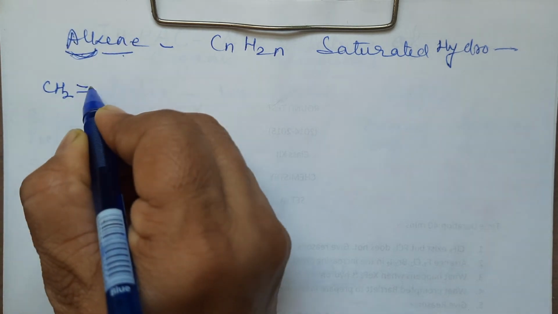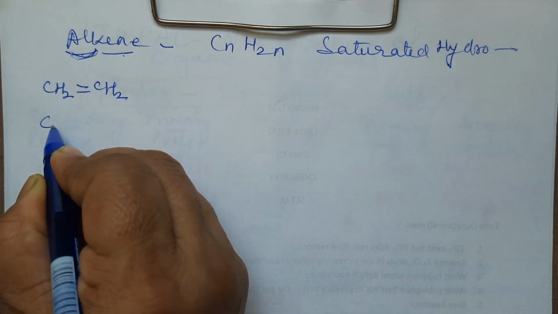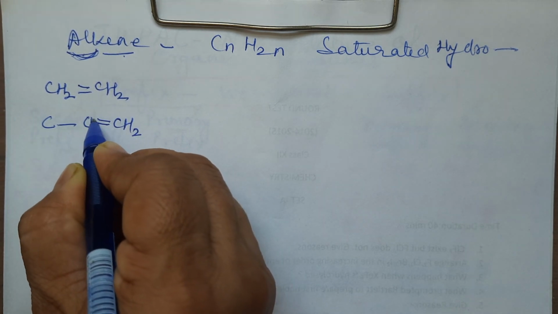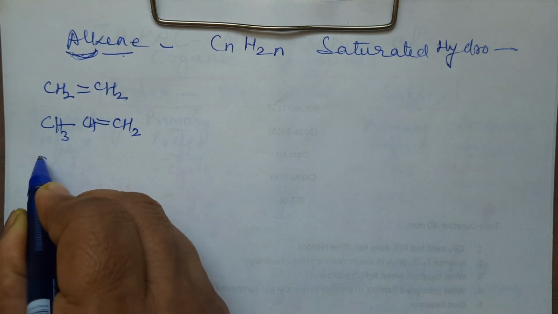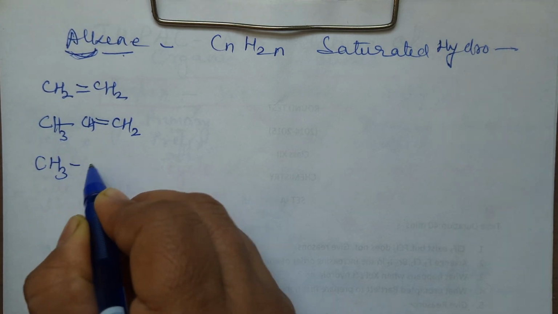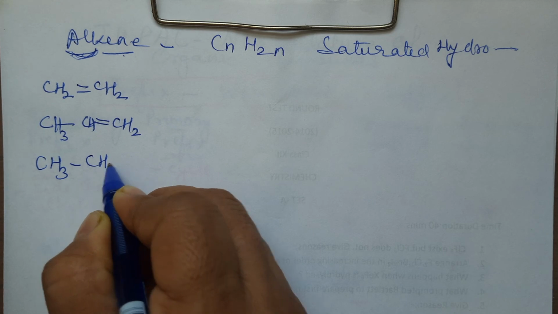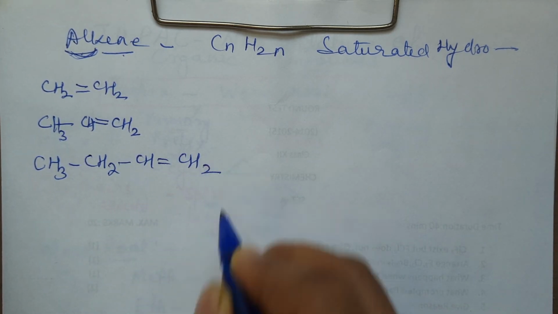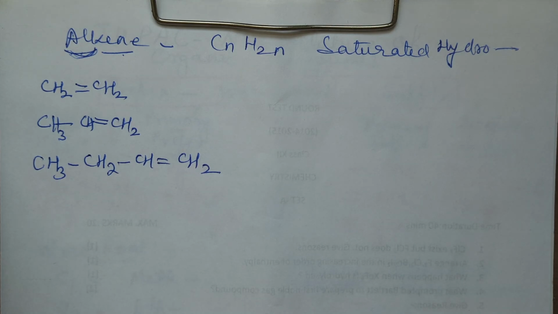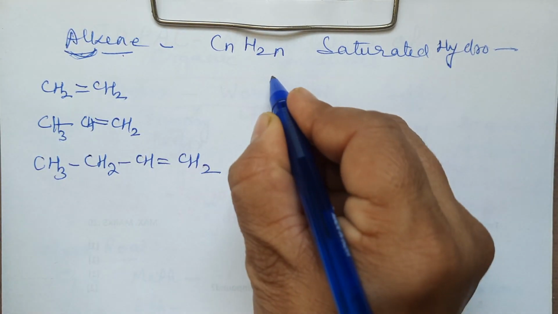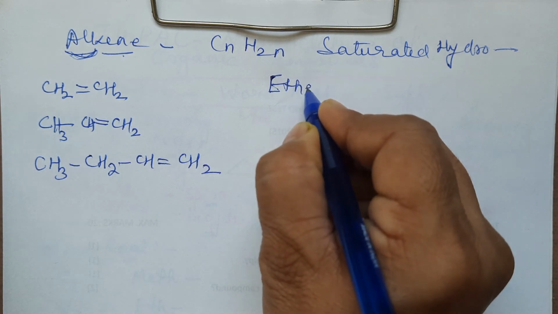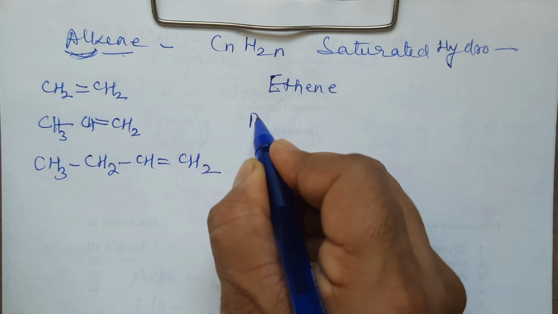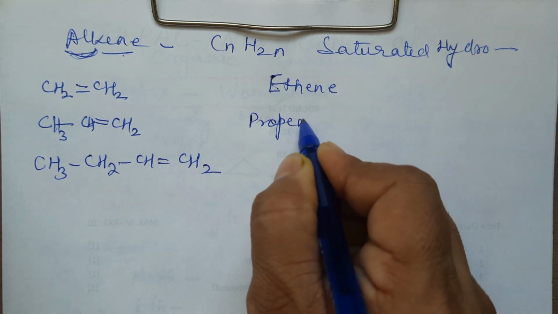So, it will be CH2=CH2. Or we may put a double bond with 3 carbon atoms total. You can complete the valencies on your own. And one more example we will take: CH3, CH2, CH with a double bond here. Okay, so what you have to do? Nothing very great. 2 carbon atoms are there: eth, double bond, ene. 3 carbon atoms: prop, double bond, ene.